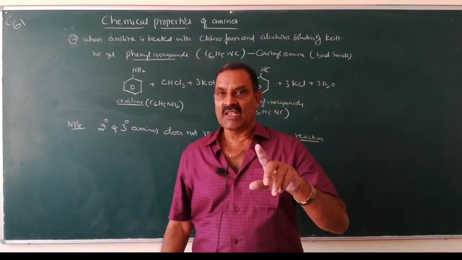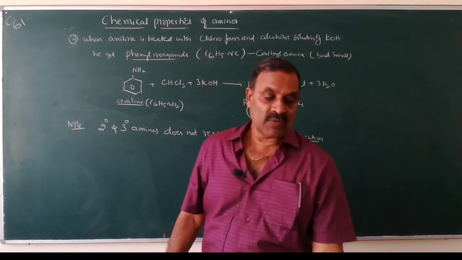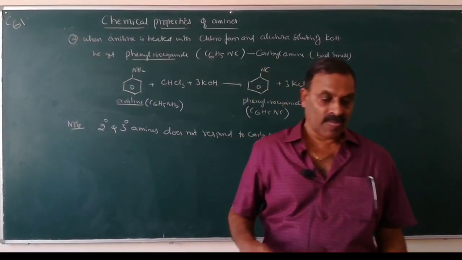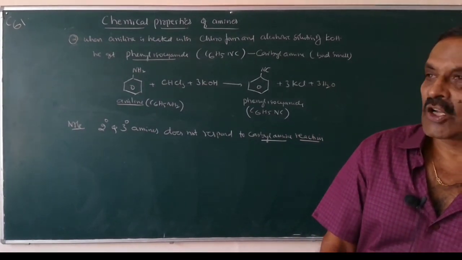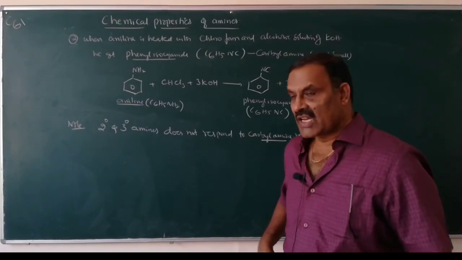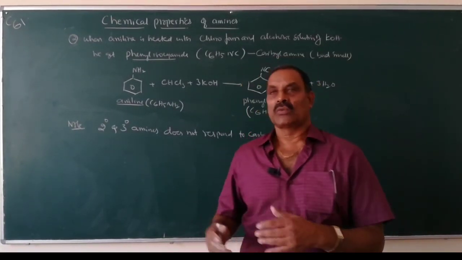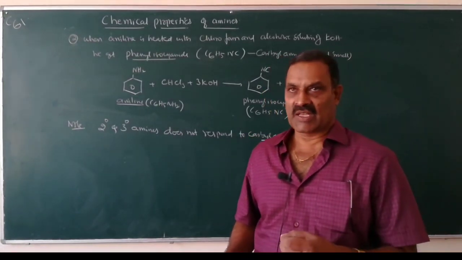When primary amines, both aliphatic and aromatic, are heated with chloroform and an alcoholic solution of potassium hydroxide, we get isocyanides or carbylamines. These have a very bad smell. Therefore, it can be used as a test for primary amines.